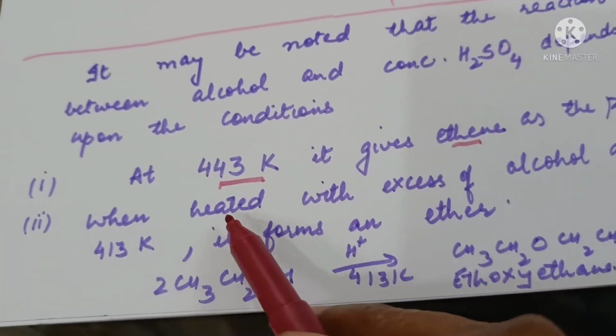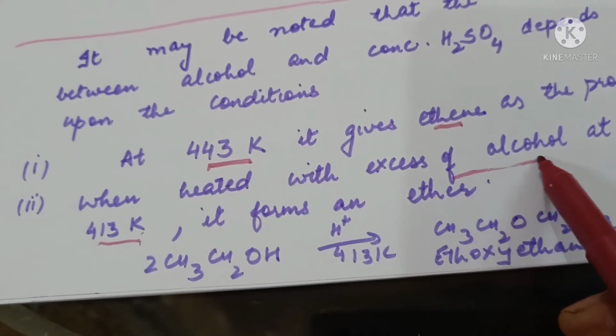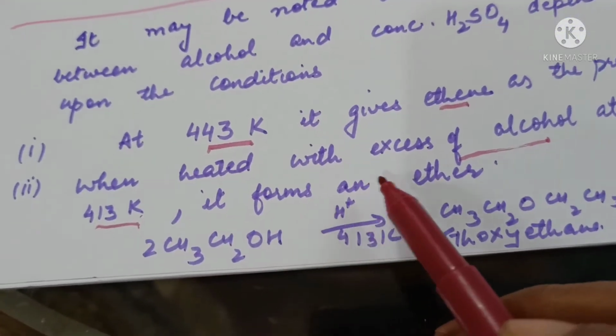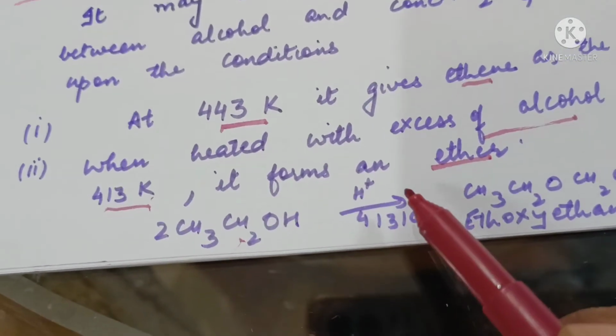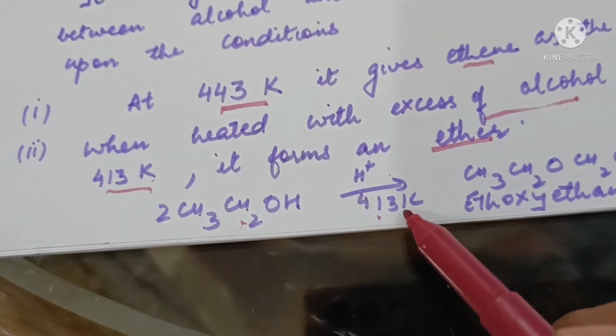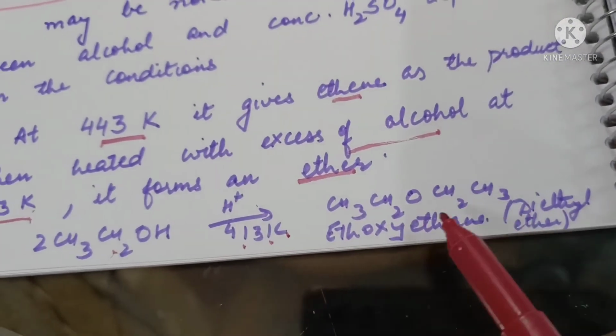But when heated at a lesser temperature, 413 Kelvin, with excess of alcohol, the ether is formed. Ethyl alcohol with the acid at 413 Kelvin will form ethoxyethane or diethyl ether.